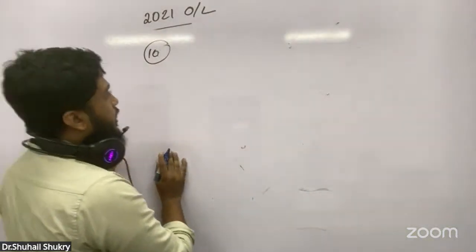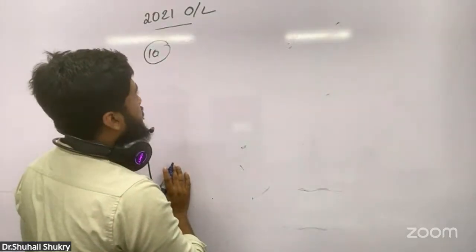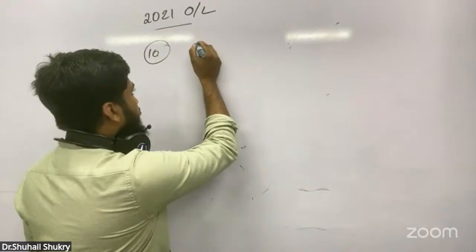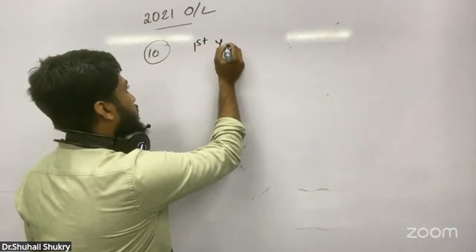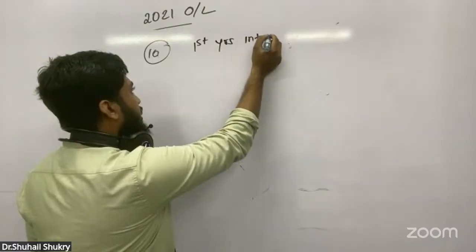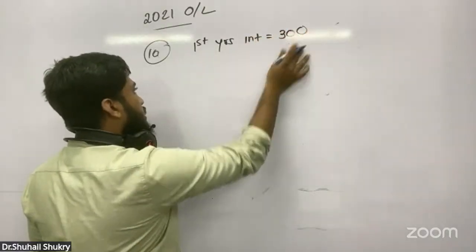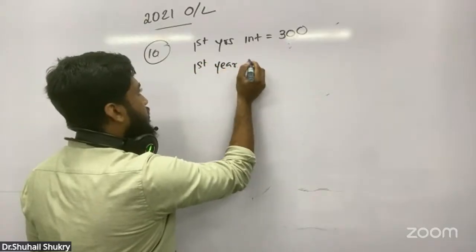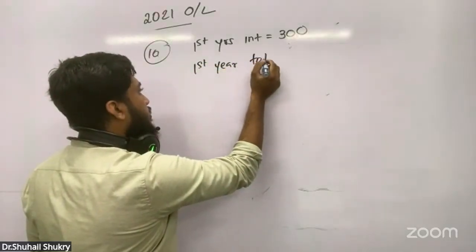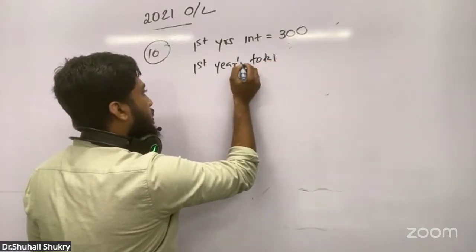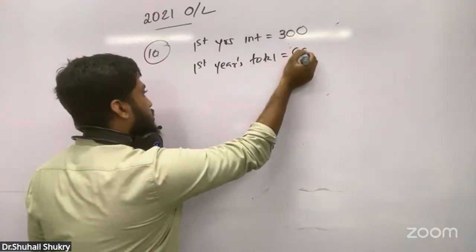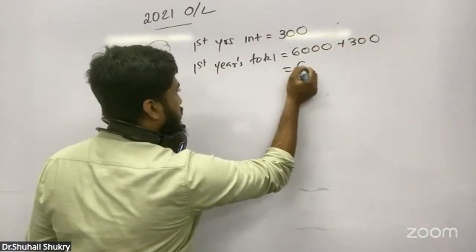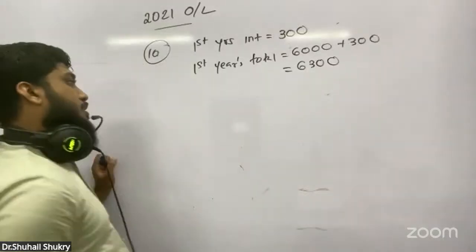Again, normally in compound interest, first you write the first year's interest. They have given 300. Then you write the first year's total, which will be 6,000 plus this 300. This will be the total amount in the bank at the end of the first year.